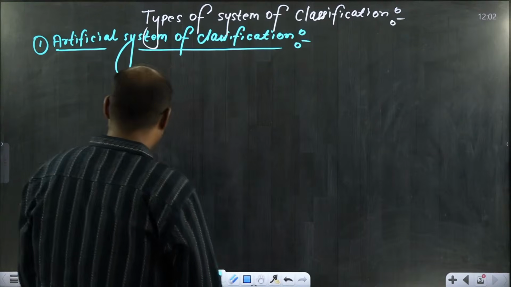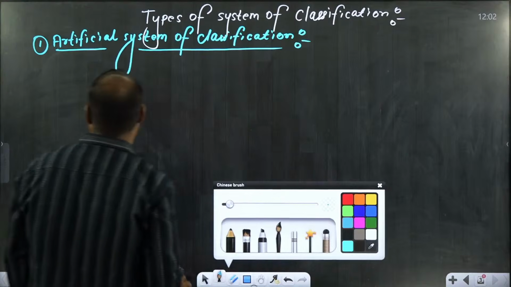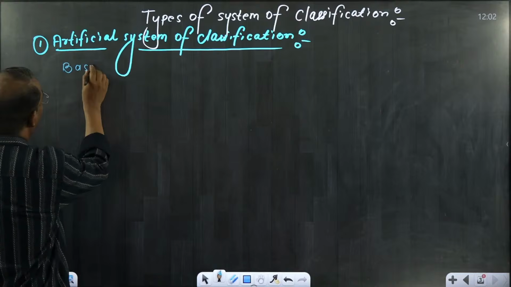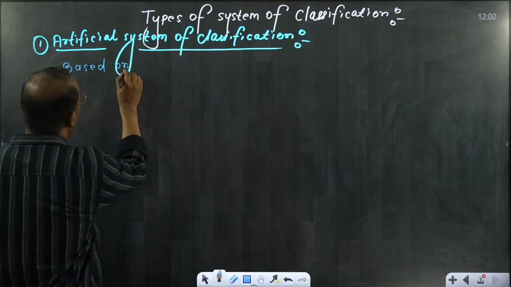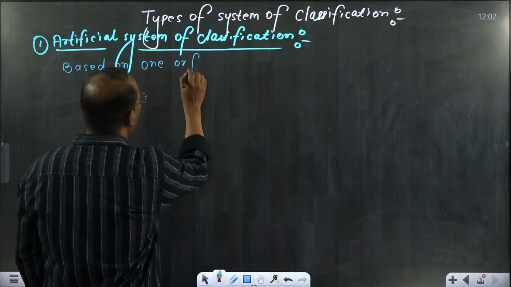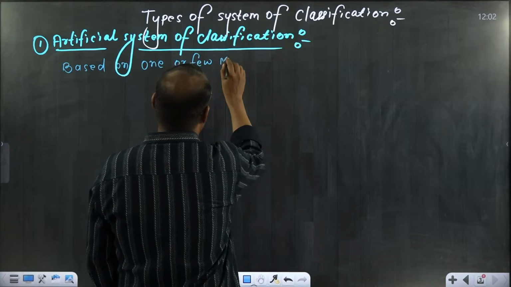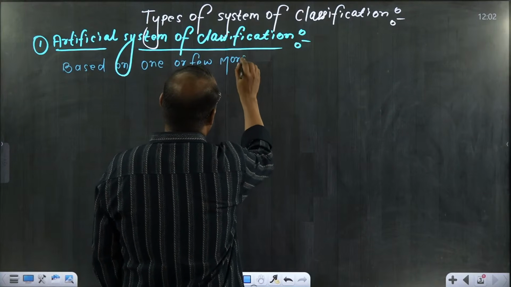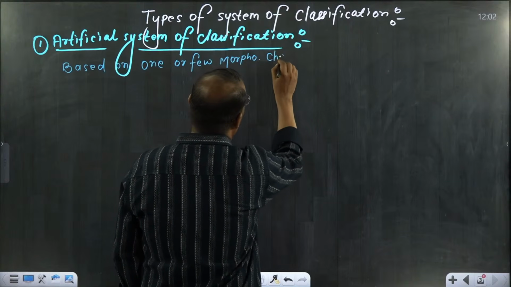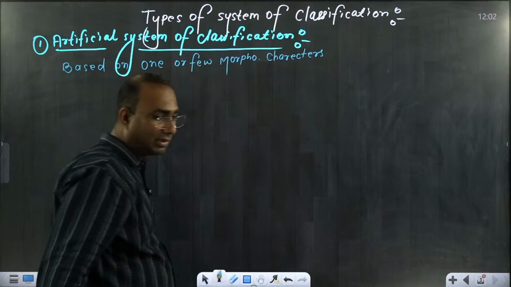They have mentioned that this artificial system of classification is based on one or a few or fewer morphological characters. Only morphological characters have been taken into consideration.